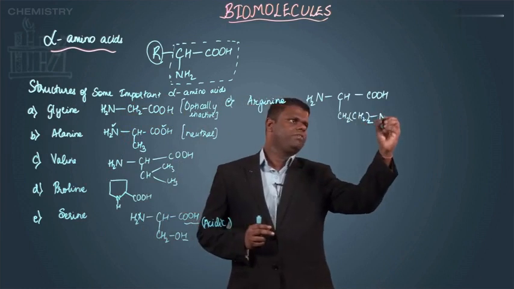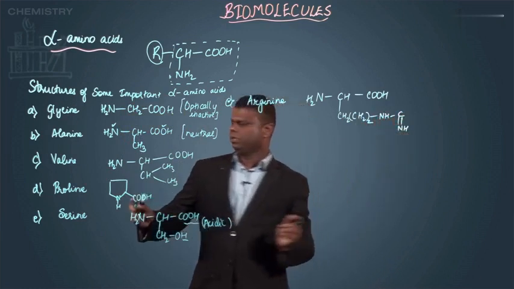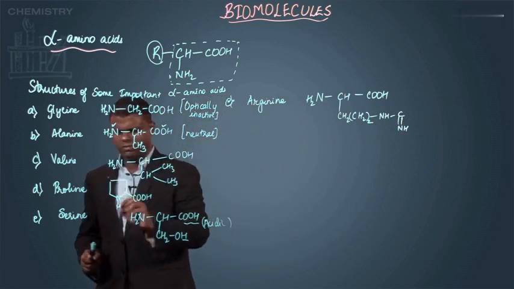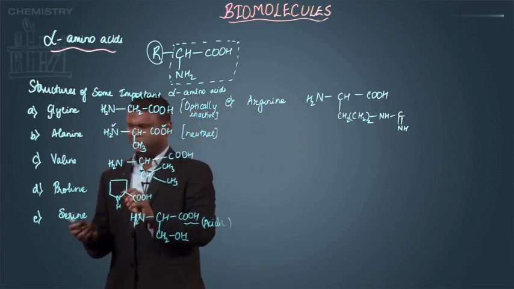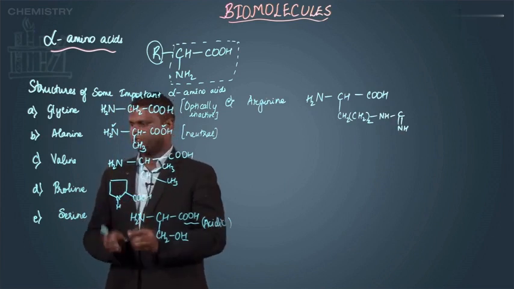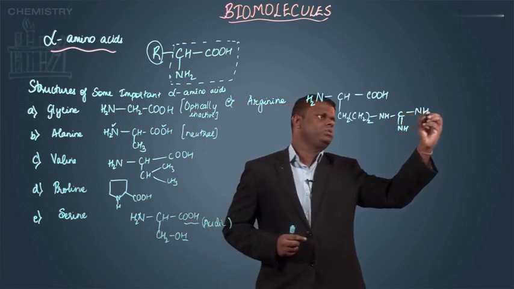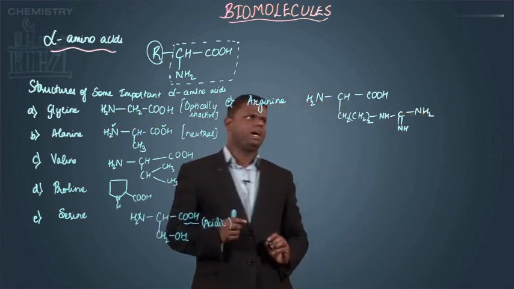Similarly, you also have NH, you have C double bond NH. Even though it doesn't contain a double bond, you could still say that it's not NH2, right? So this is connected to NH2. Okay, so this is nothing but arginine.